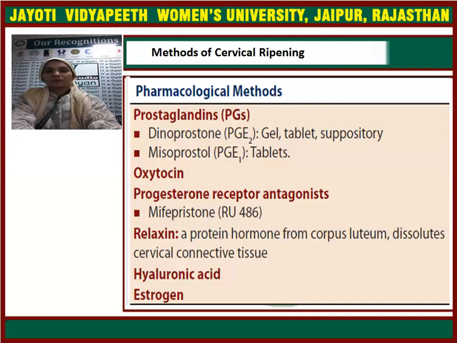The area will be soft, which makes the cervix favorable for ripening, opening, and labor. The next agents used are hyaluronic acid, and estrogens are also used for dilatation.